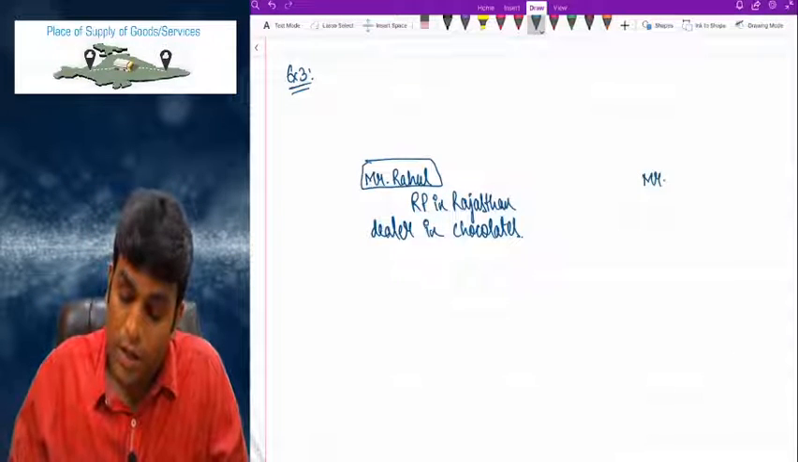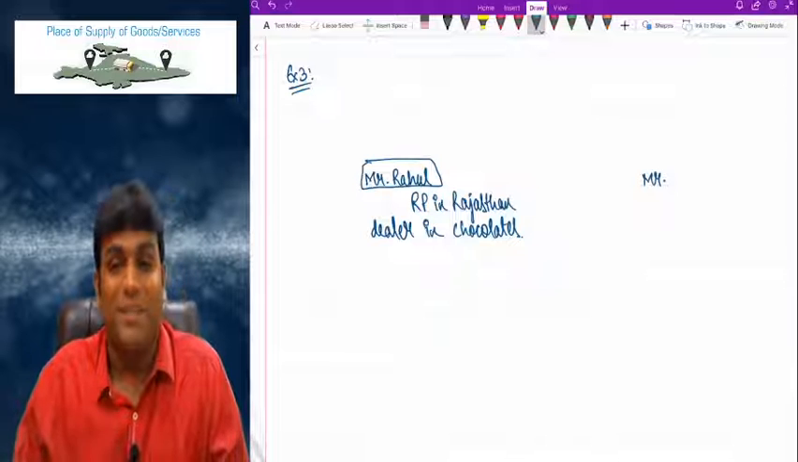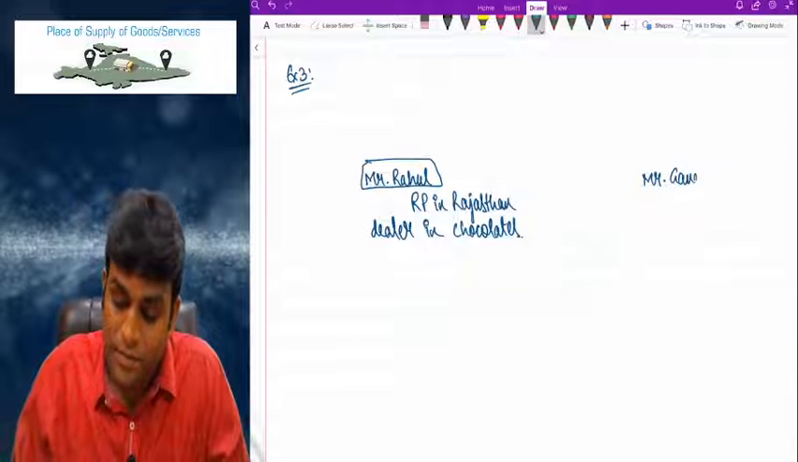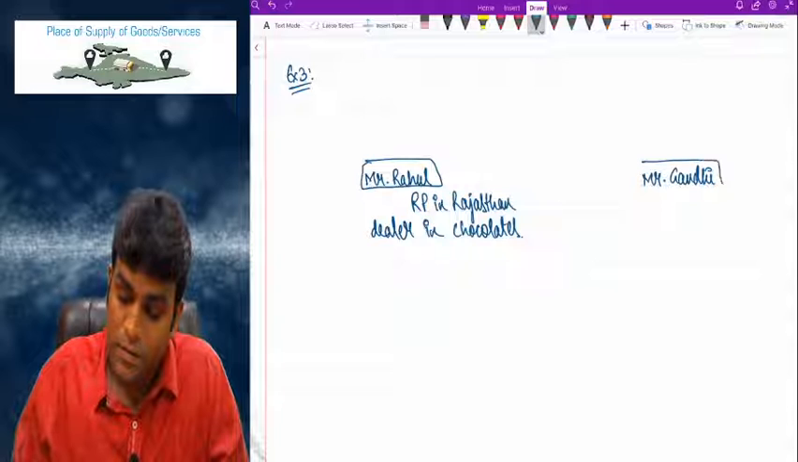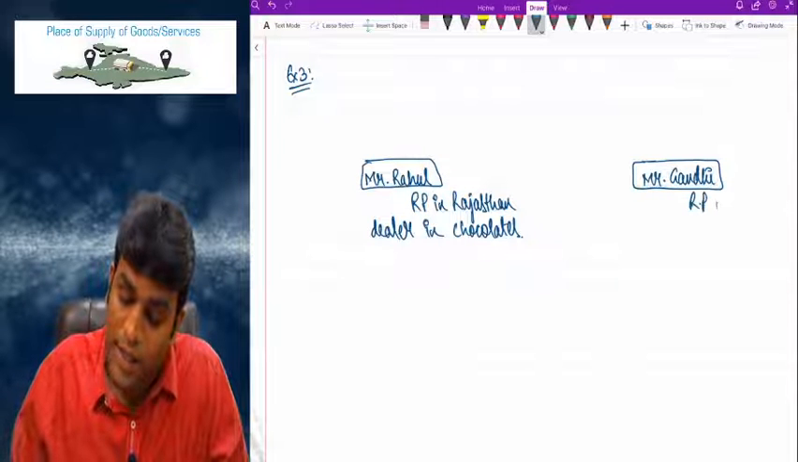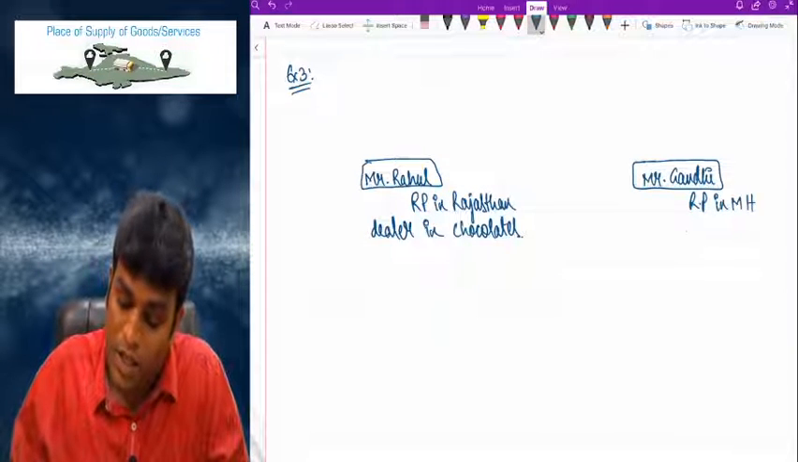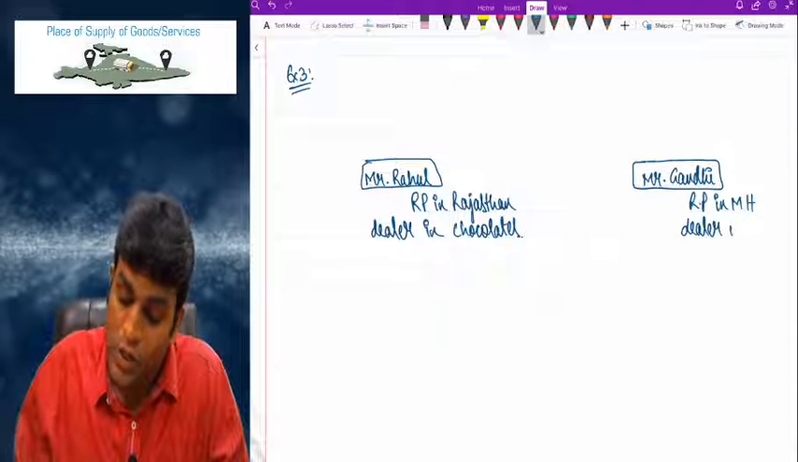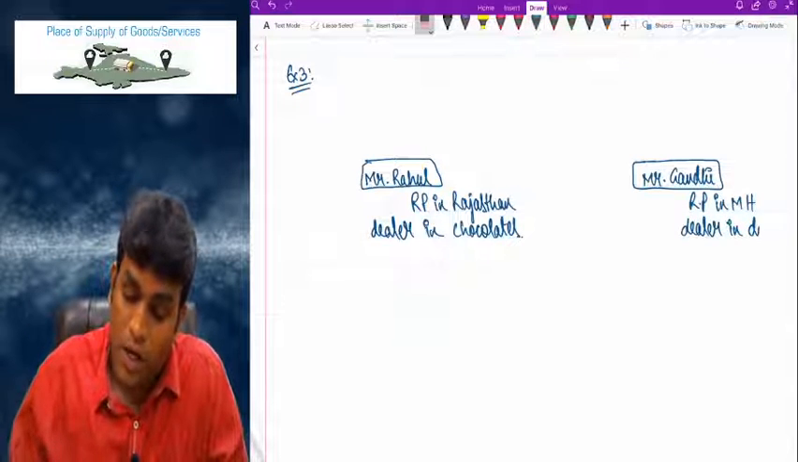Now, there is one person called Mr. Gandhi. He is a registered person in Maharashtra and he is also a dealer in chocolates.